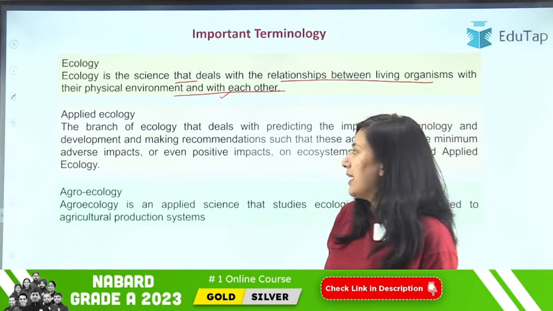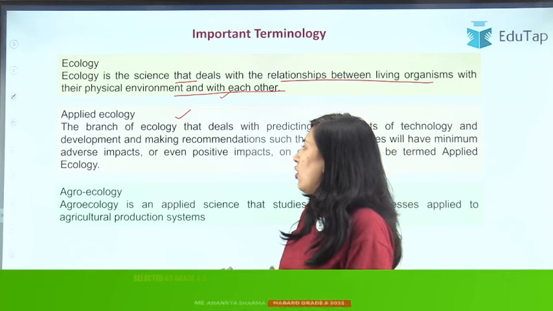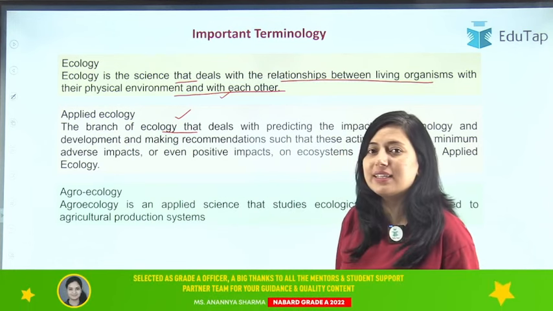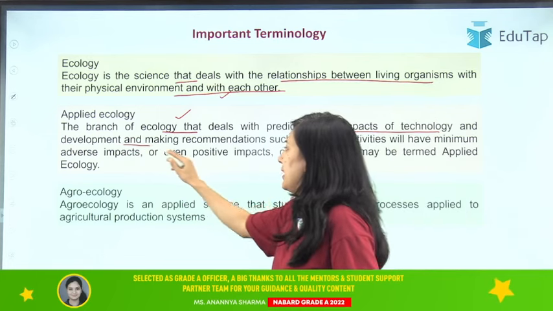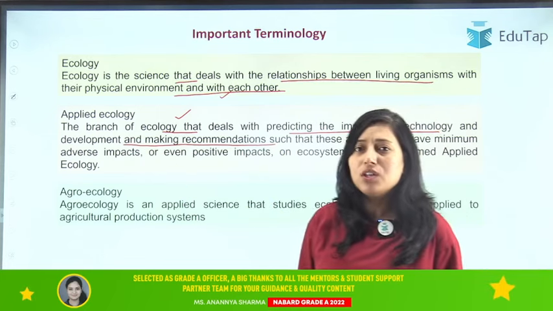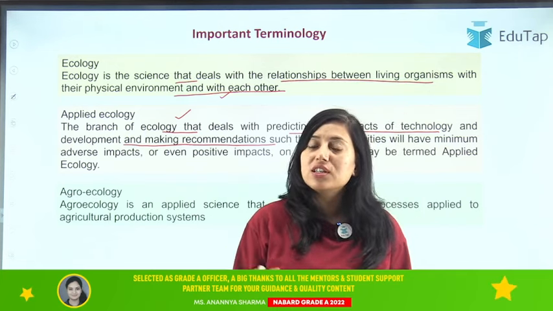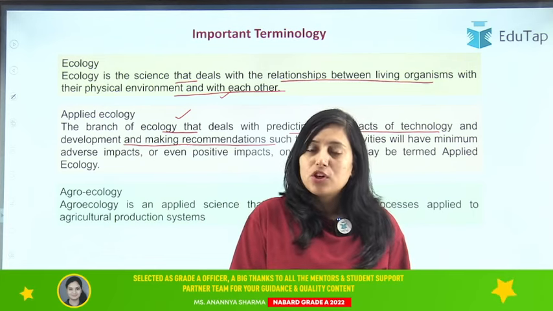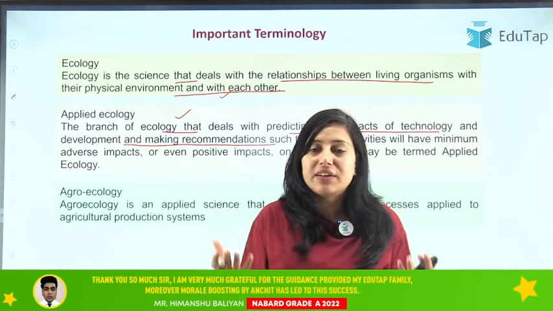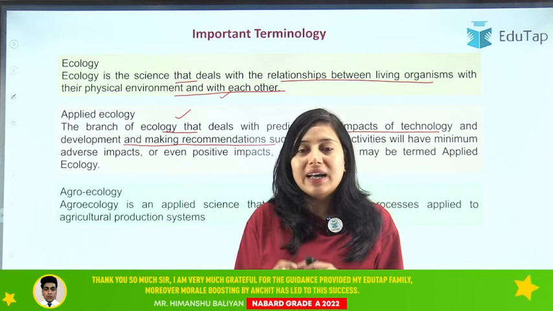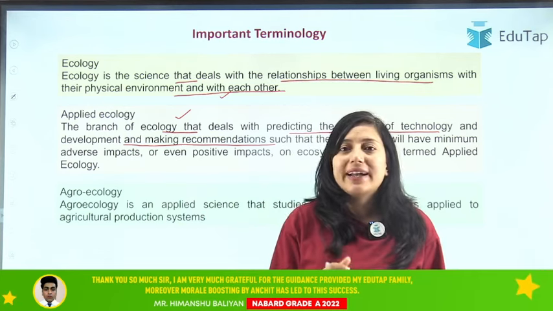Now let's move on to the next, that is applied ecology. What is applied ecology? So applied ecology is basically a branch of ecology that deals with predicting the impact of technology, development and making recommendations. So whenever we are doing any development, whenever we are introducing any technology or we are recommending something, what impact this technology, this recommendation or this development will have on our society, on these organisms, that is studied under your applied ecology.